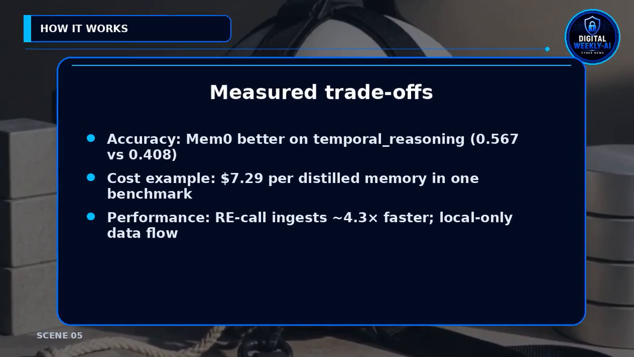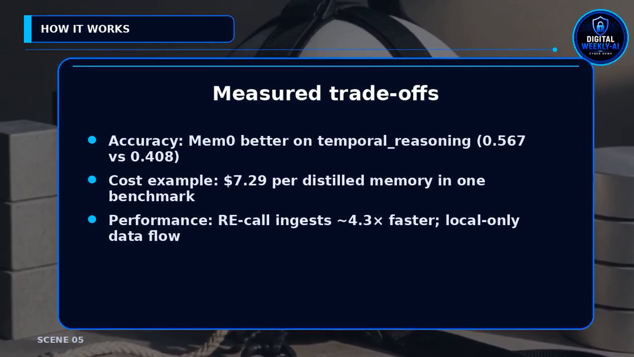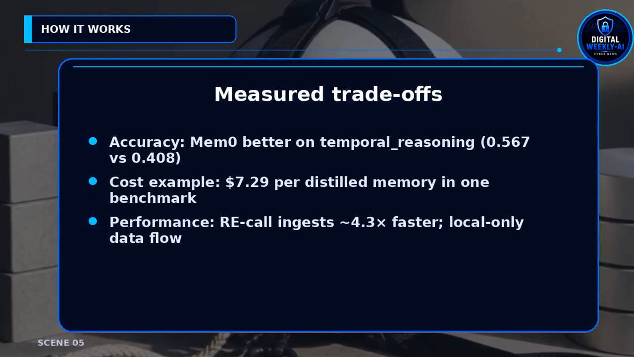Mem0 distills each write with an LLM into a short memory like Sprint 1 deadline, February 15, 2024. That helps temporal and multi-hop reasoning. RE-Call stores raw turns and retrieves later. Measured trade-offs include accuracy, cost, and latency. One benchmark quoted a per-memory cost of $7.29 for distillation. RE-Call ingests about 4.3 times faster and keeps data local.